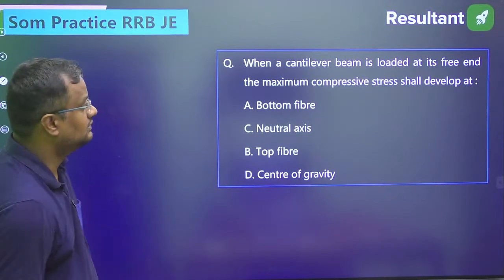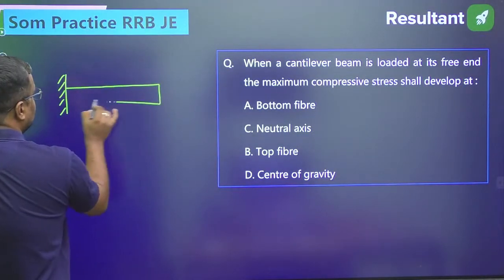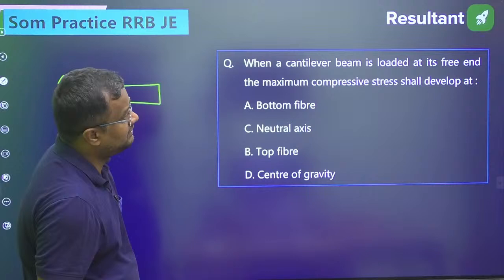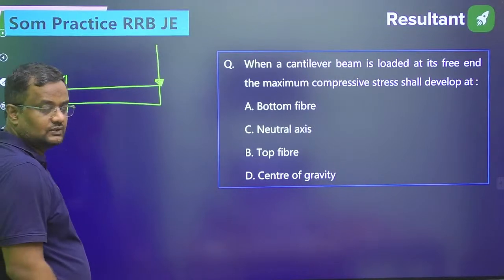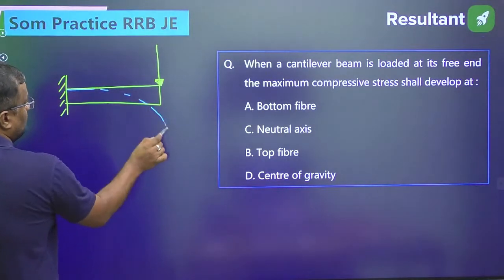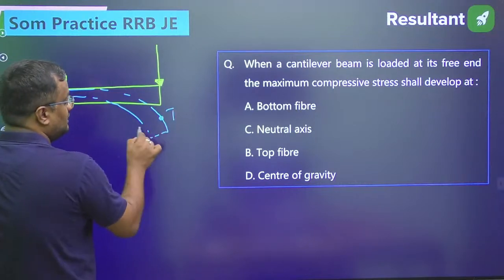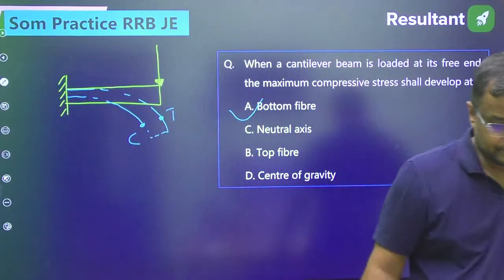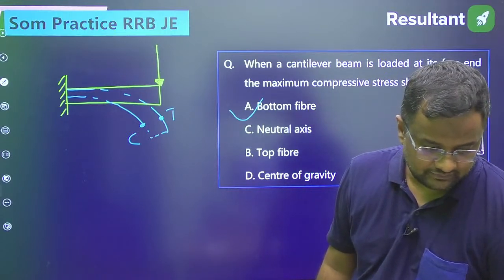Suppose let me draw a cantilever beam. This is a cantilever beam like this, loaded at its free end. Then the maximum compressive stress shall be, obviously, after applying the load it will be going like this, hogging. In hogging, tension will be at the top and compression will be at the bottom fiber. Got it everyone?